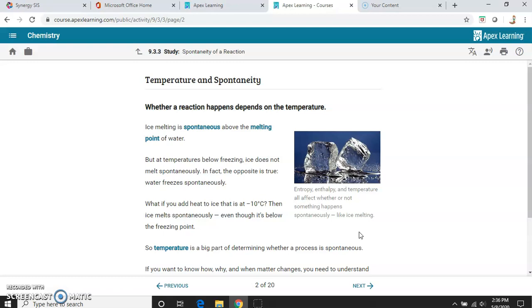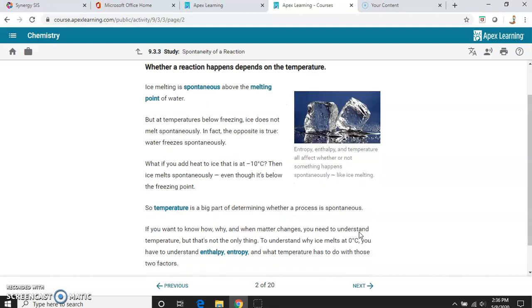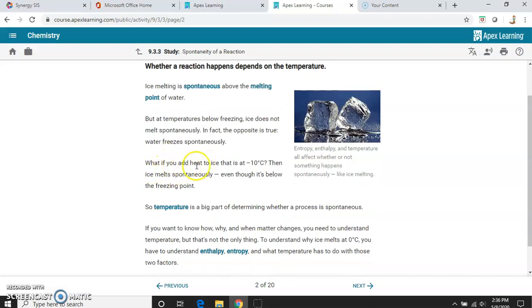Now, temperature is a big part of what happens. Remember, temperature is the average kinetic energy, so really we're talking about energy. So even if the ice is at -10, if we add heat, the ice is still going to melt, because you're adding this energy, this heat, even though it's below the freezing point. So temperature is a big part of determining this.